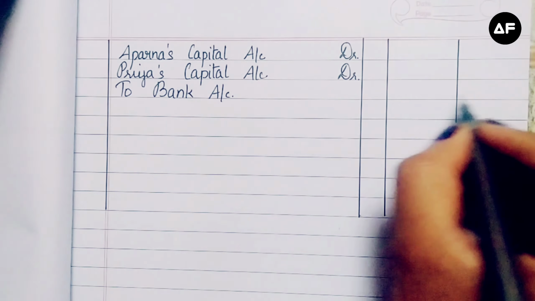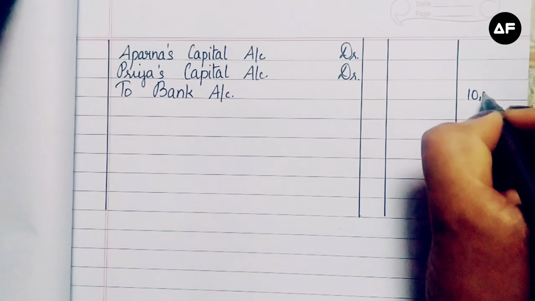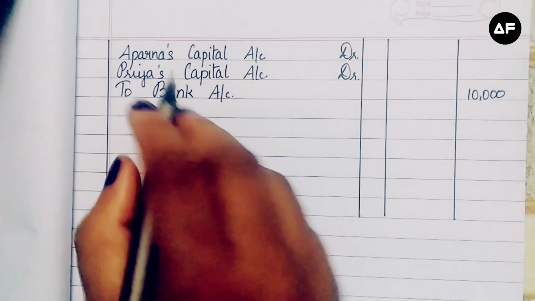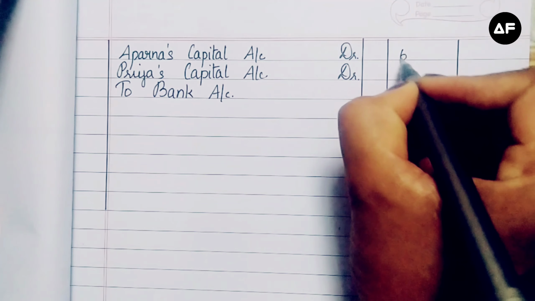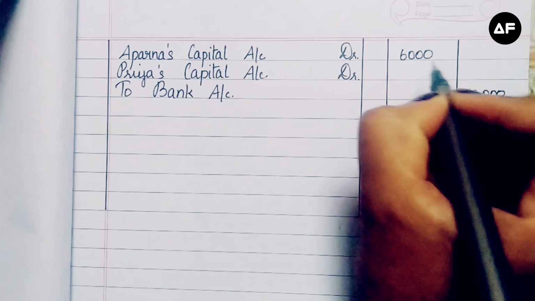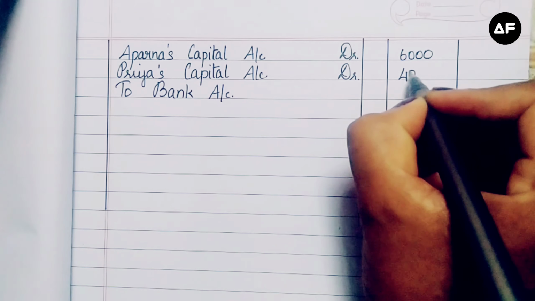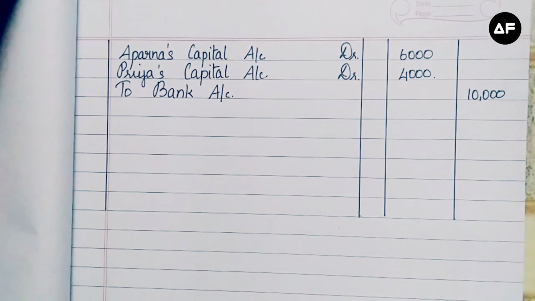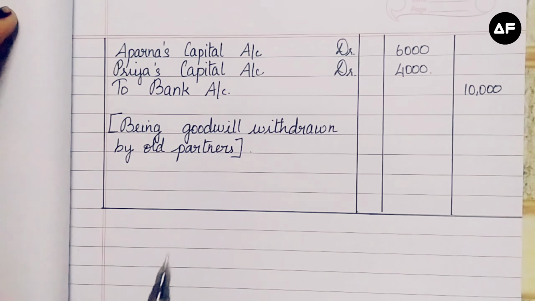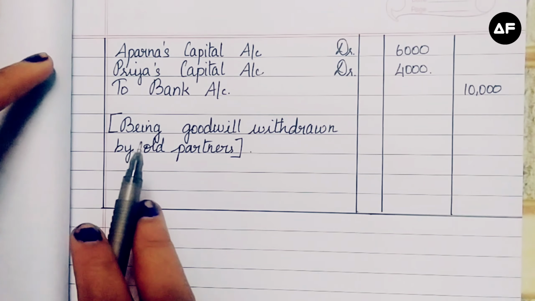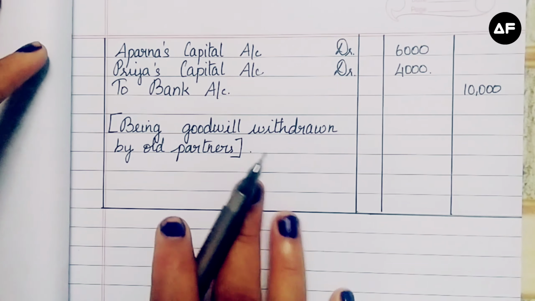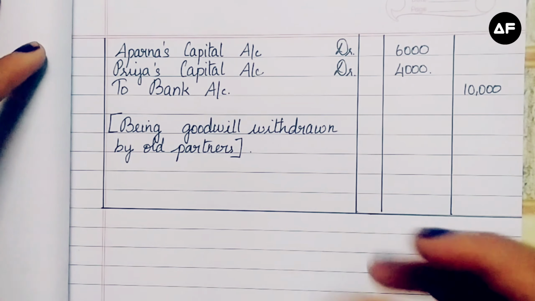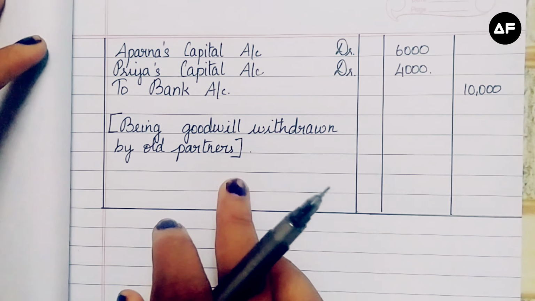The value for bank account is going to be the entire 10,000, and the goodwill for Aparna is only 6,000 from the previous entry, and for Priya it's going to be 4,000. We can take this as goodwill withdrawn by the old partners. So this entry is just the reverse of the previous one.